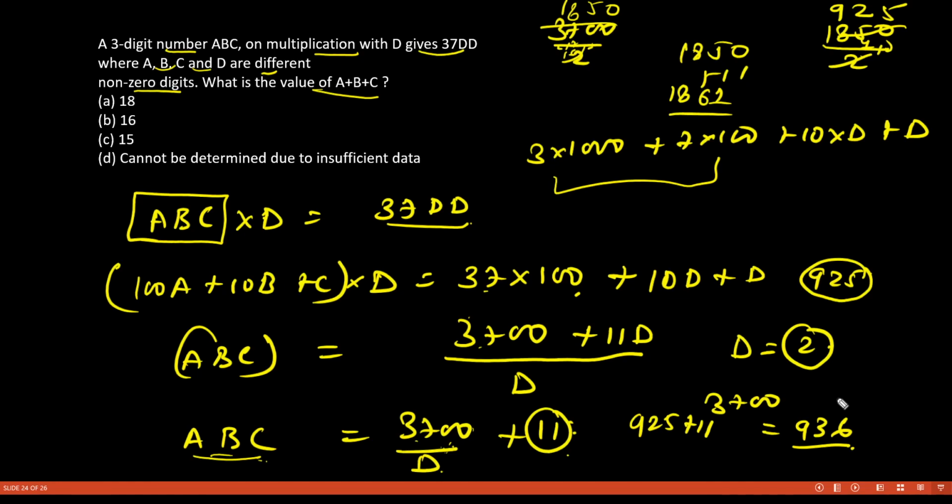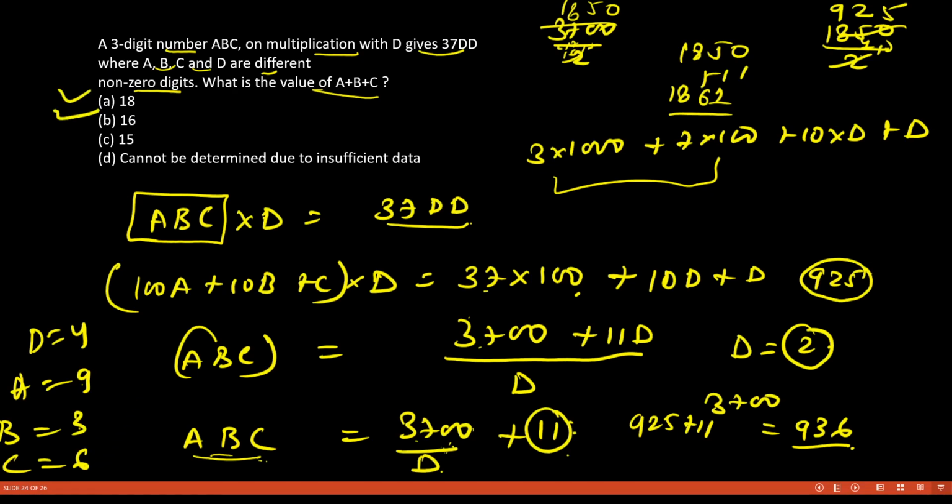So this A, B and C are becoming 936. Now D is equal to 4. A is equal to 9, B is equal to 3 and C is equal to 6. See, these are all distinct numbers. If we add 9 plus 3, that will become 12. 12 plus 6 will become 18. So 18 is our answer.